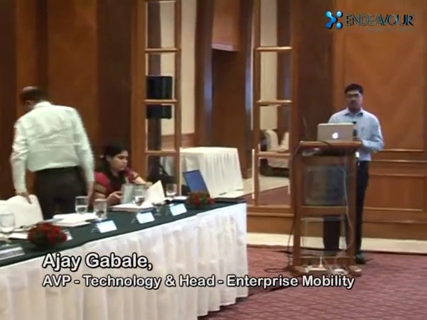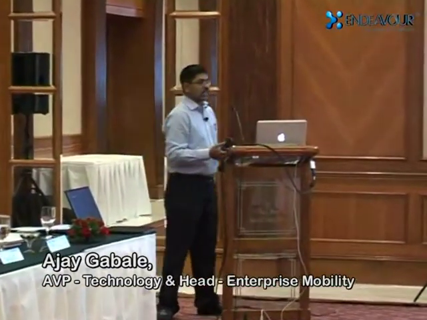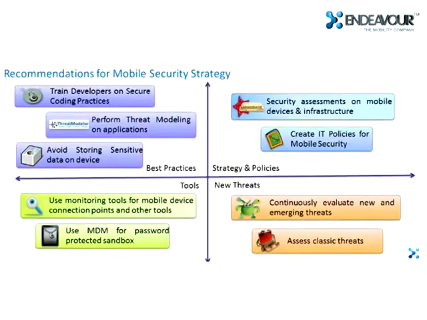As I mentioned, these are some recommendations we consider when we are defining your mobile strategy, and these are the recommendations we can follow that will help make your applications secure. So again, it is the quadrant: strategies and policies. We have to create IT policies for mobile security, like who can access what, and which applications need to be installed. That's more important again for any enterprise. Security assessment on the mobile device and the infrastructure.